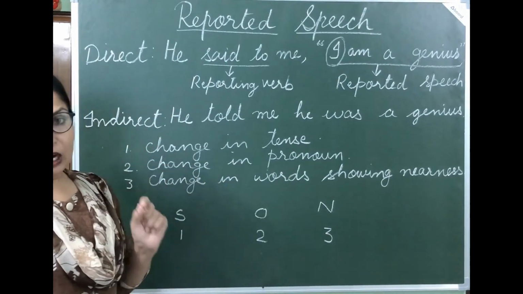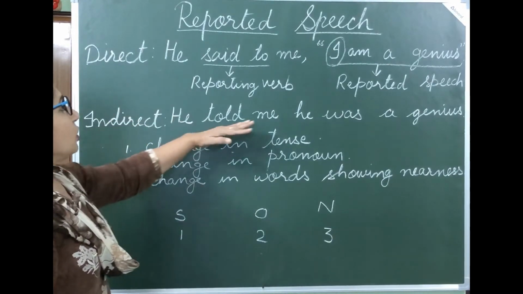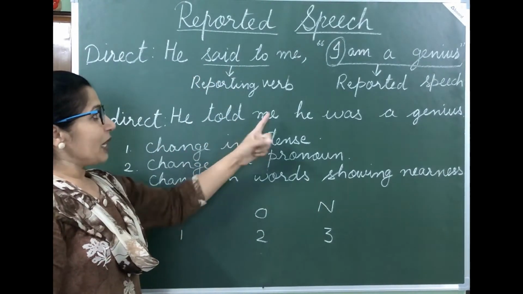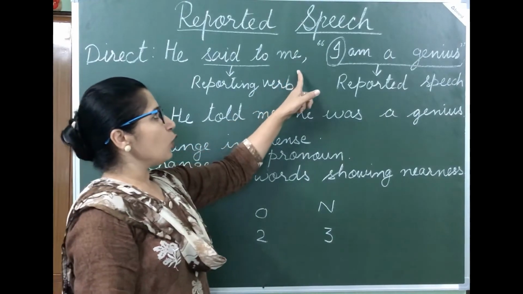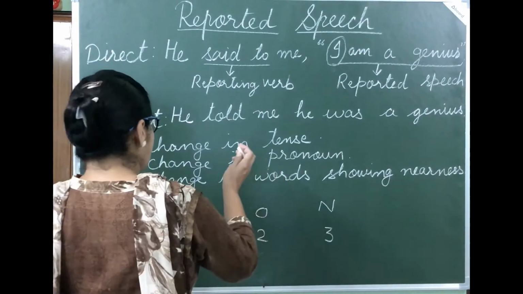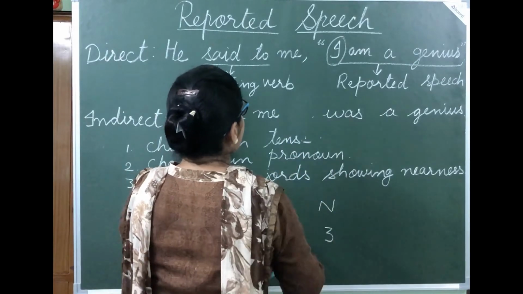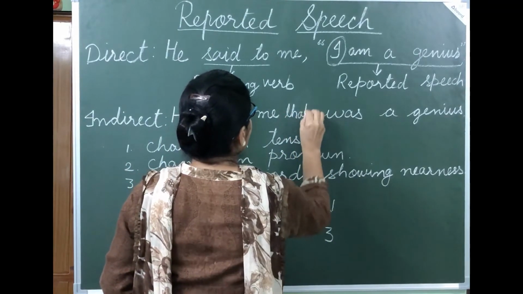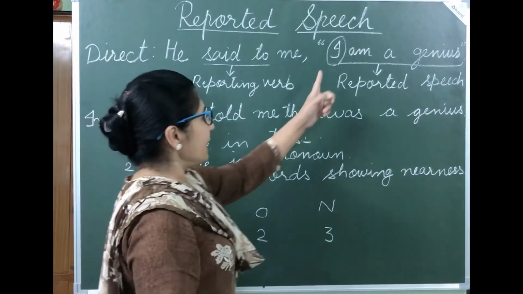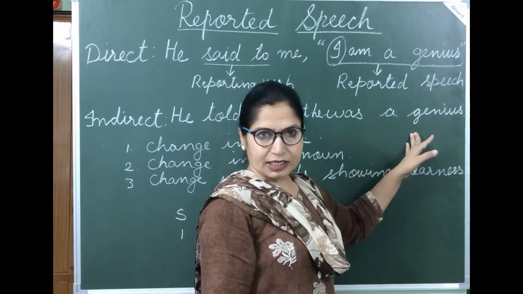Now, let us see how to convert this into indirect speech. He told me. Now this reporting verb said to changes into told. After that what do we do? We remove this comma and inverted commas and in its place we use the conjunction that. He told me that he was a genius. So here I changes into he, am changes into was, a genius.